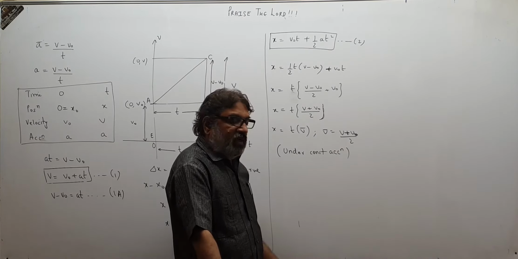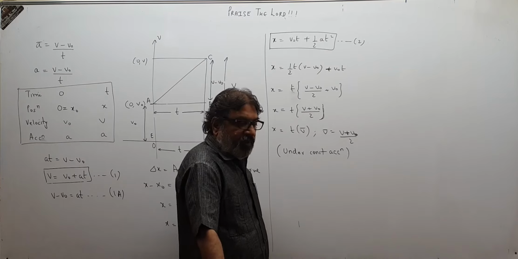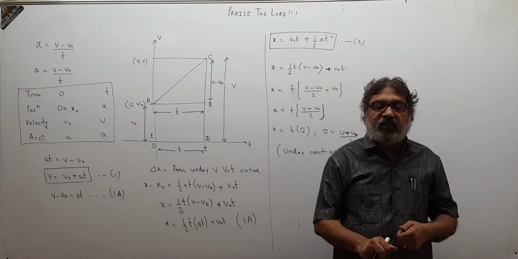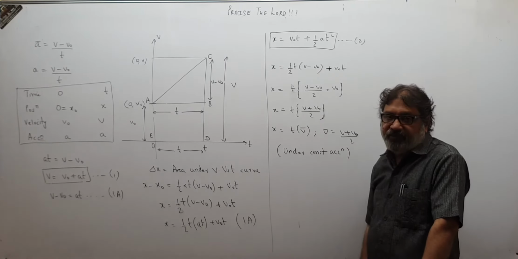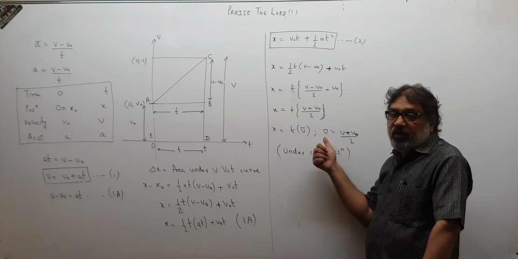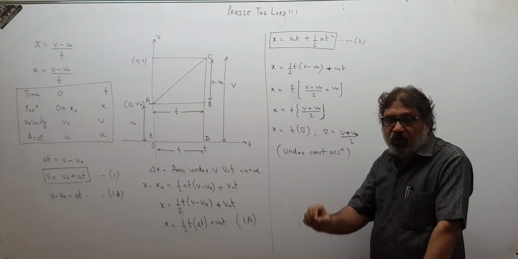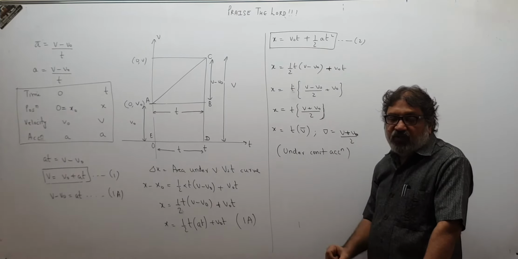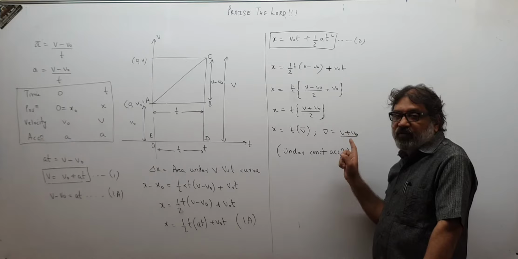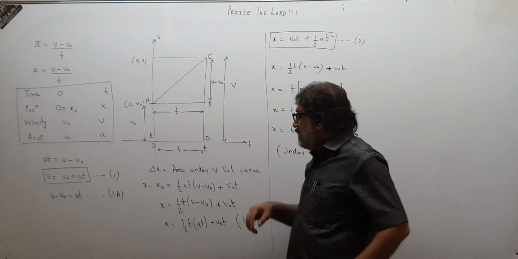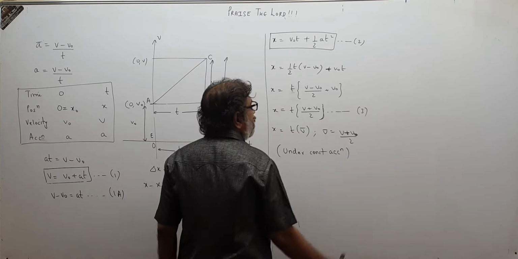But when your acceleration is constant, you can get average velocity as V1 plus V2 upon 2, where V1 is the starting velocity and V2 is the final velocity. Otherwise, the formula for average velocity is always displacement upon time taken, valid under every condition, whether acceleration is uniform or non-uniform. But when your acceleration is uniform, average velocity can be found very easily: initial velocity plus final velocity upon 2, please remember. X is T into V bar, like this also we can think. So this is another equation for us, 3.